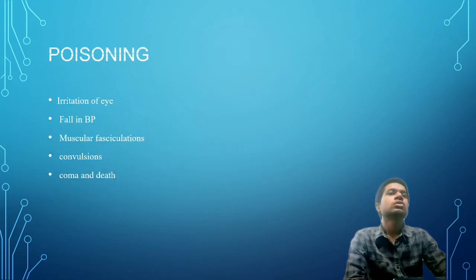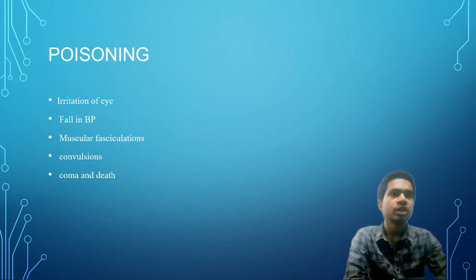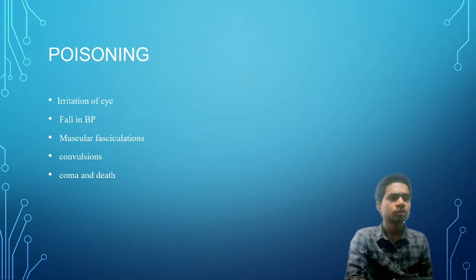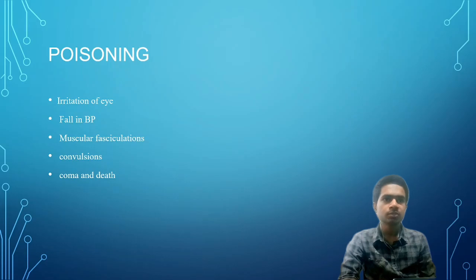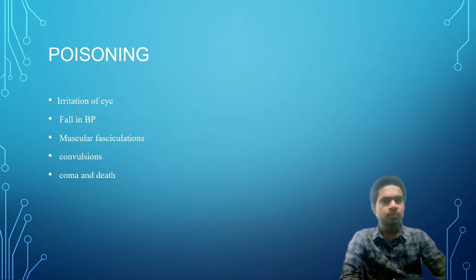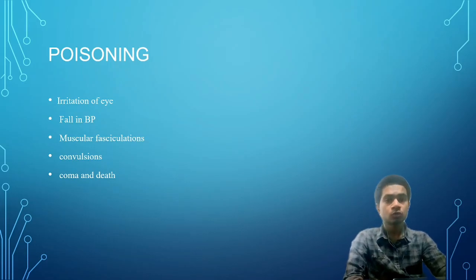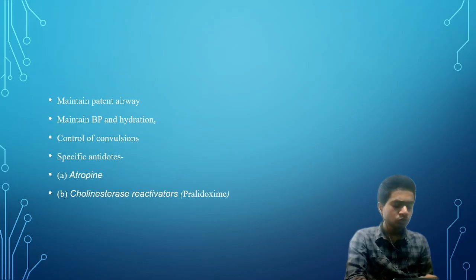Now let's focus on the poisoning. The poisoning of anticholinesterases is mainly focused on the use of organophosphates, as I have earlier told that it is generally caused in farmers and workers who are in daily contact with insecticides and pesticides. Poisoning can cause irritation of eye, fall in BP, muscular fasciculation, convulsion, and even coma and ultimately death. So how should we cure the poisoning?